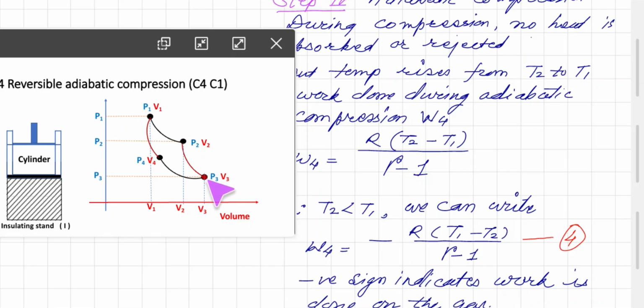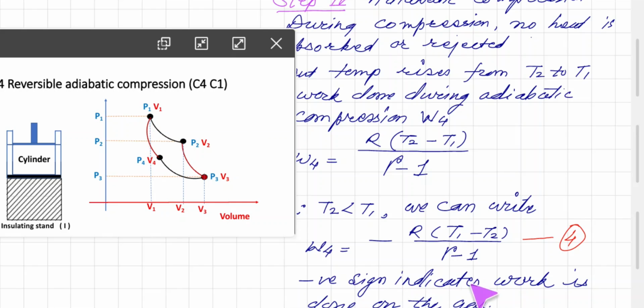Then from P3 V3 T2 we got isothermal compression, and we attain P4 V4 T2. The temperature was constant, that is isothermal compression. And the last one is again the system goes to its original state and the cycle is complete. So that is called a Carnot cycle.